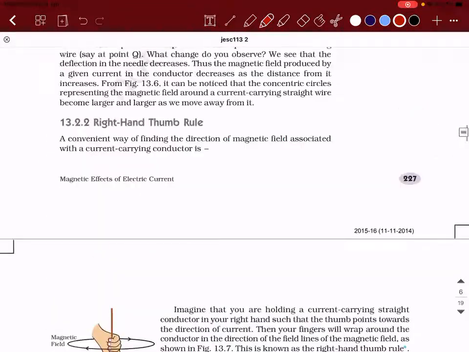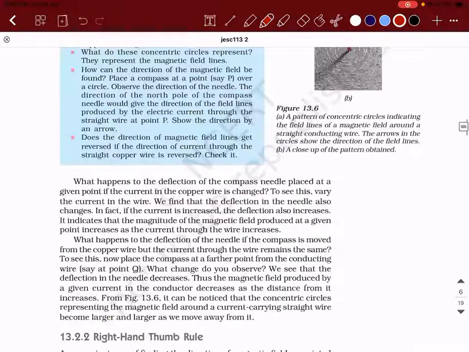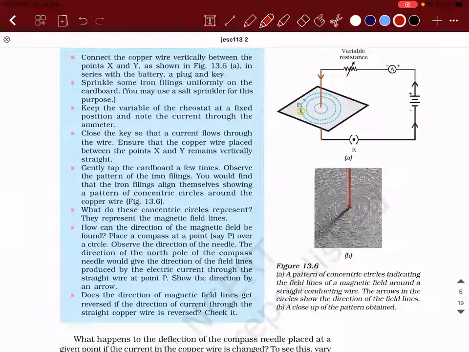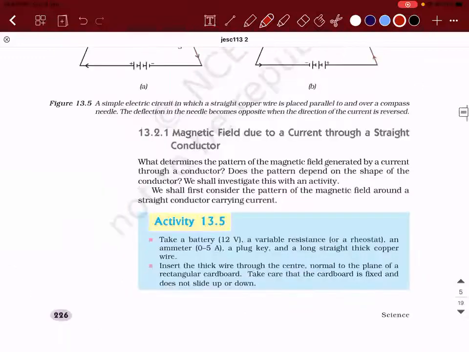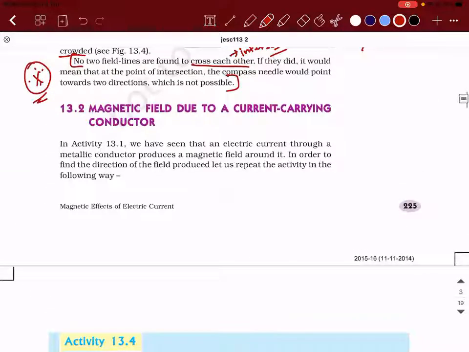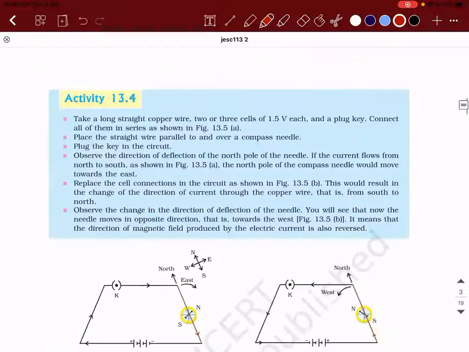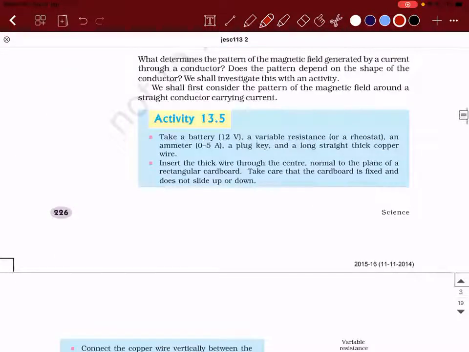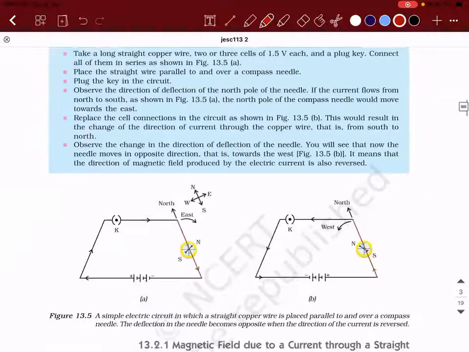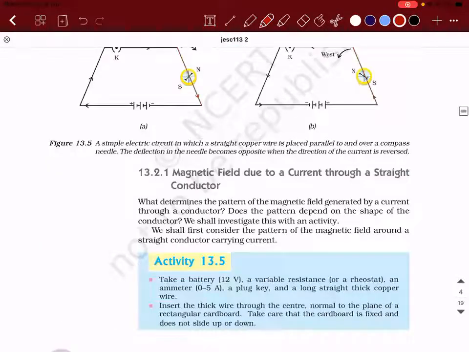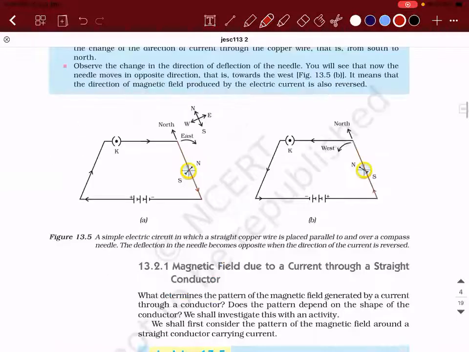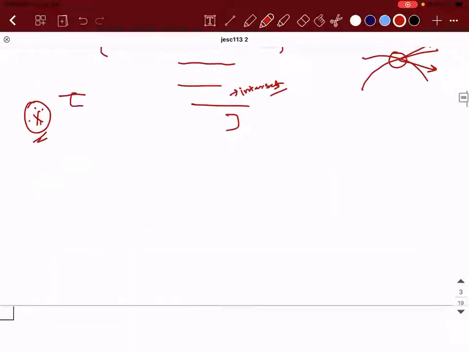This is all about the introduction to this chapter, magnetic field and field lines. Once this is over, the next part that we are supposed to discuss is magnetic field due to a current carrying conductor. Till now we didn't discuss how the directions are going to be due to a current carrying conductor, because magnetic field and field lines we discussed only with respect to a bar magnet. A bar magnet is a permanent magnet, whereas a current carrying conductor is called a temporary magnet. About these temporary magnets we will start in the next class.